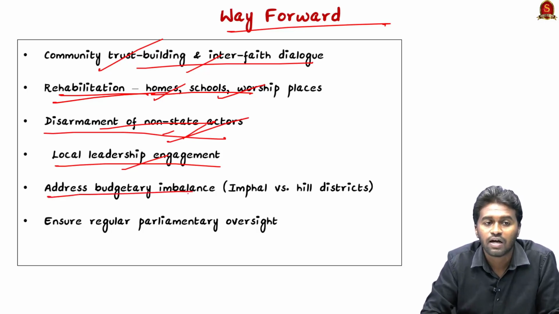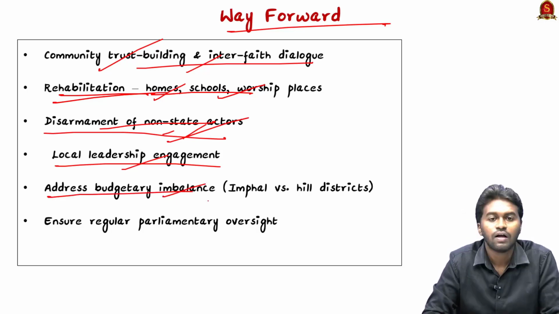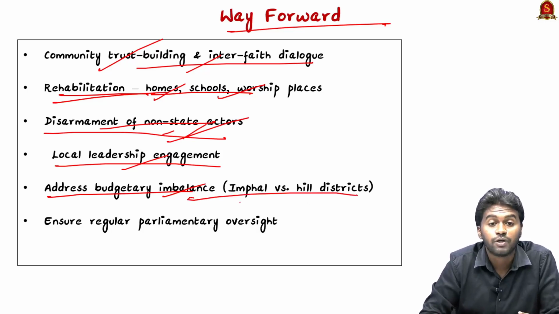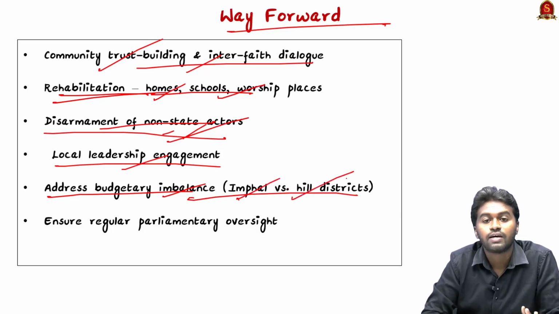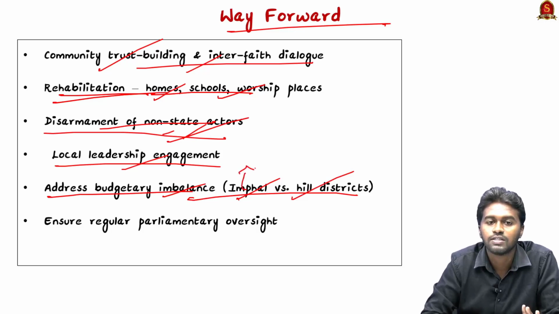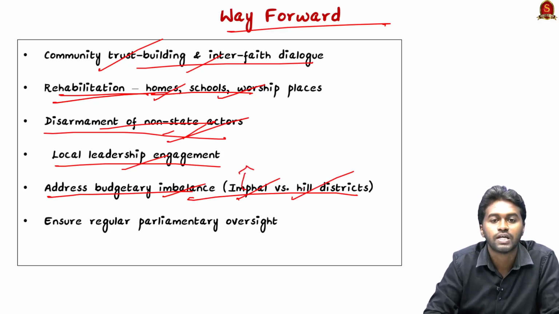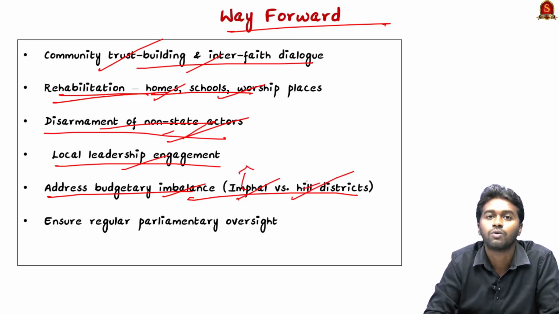And the next is to address the budgetary imbalance between the Imphal Valley and the hill districts. The Imphal Valley is mainly inhabited by the Meitei community, and the hill districts are mainly inhabited by the Kuki-Zo community. So we have to address the budget imbalance between these two communities.